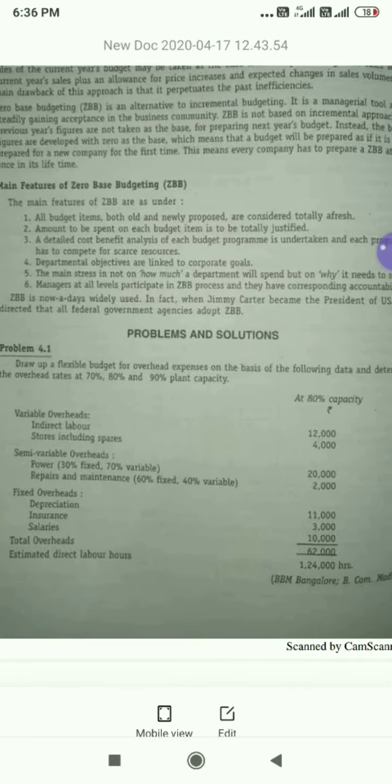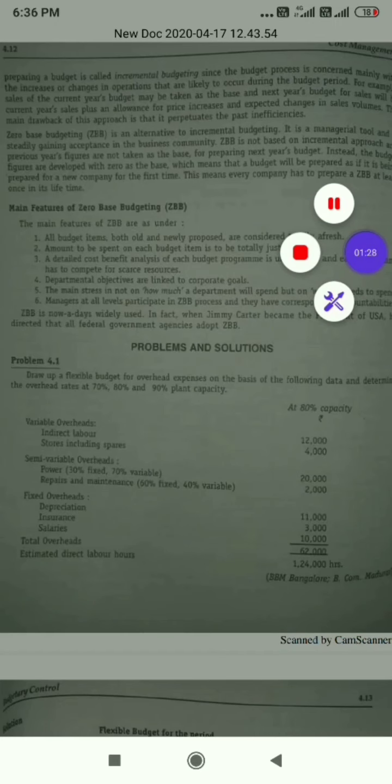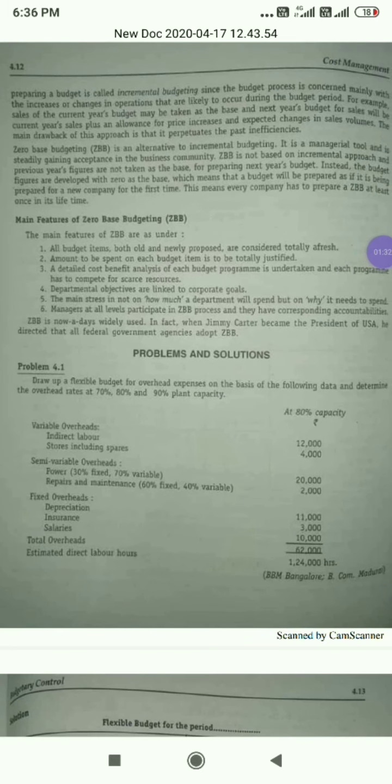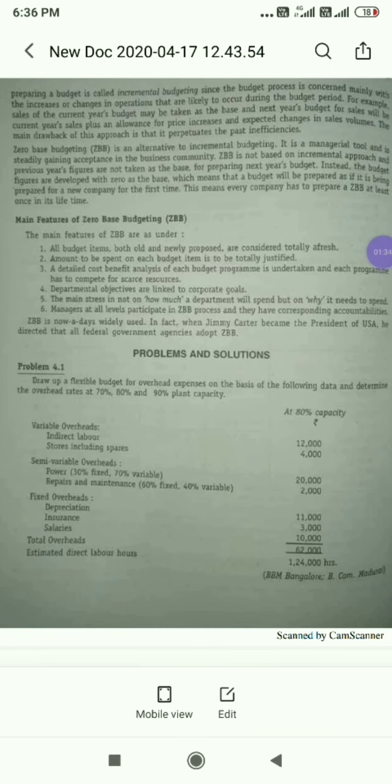Now look here, they have given: draw a flexible budget for overhead expenses on the basis of the following data and determine overhead rates at 70%, 80% and 90% plant capacity. Now this is very important. The same type of question has been asked for 2 years. See here, they have given data at 80% capacity.